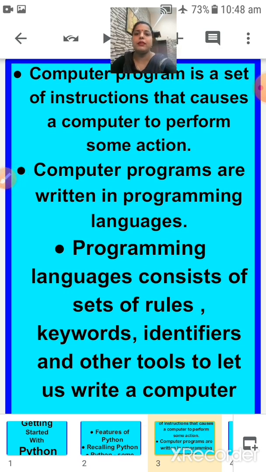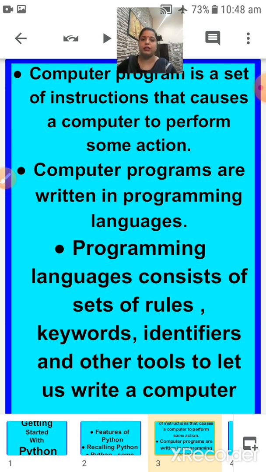A computer program is a set of instructions that causes the computer to perform some action. Children, from the smaller classes we are learning computer. Again and again we are saying one thing, that computer is a machine. Computer always follows the instructions of human beings. After that, the computer can perform any kind of action. So computer programs are written in programming languages.